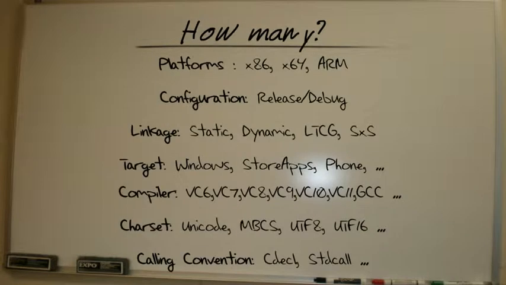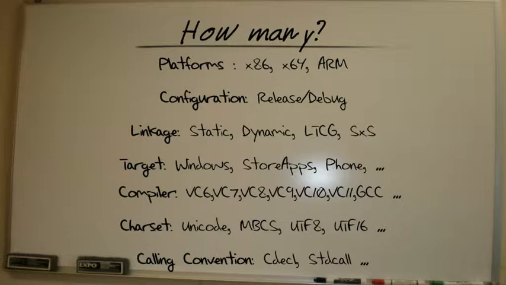And just off the top of my head, we can have multiple platforms: x86, x64, ARM; configuration: release, debug; static, dynamic, LTCG, side-by-side, Windows, store apps, phone, VC6, 7, 8, 9, 10, 11, GCC, character sets, calling conventions. And I've got a library that actually fits all of this. I've got different versions of all of this. When you start multiplying all of these out, you come out with hundreds, if not potentially thousands of different options. Because, of course, Visual C++ revs the runtime with every version of the compiler.